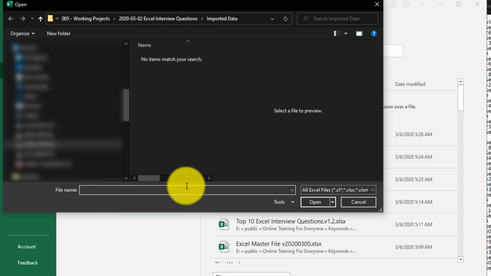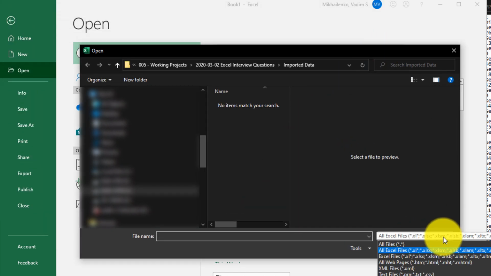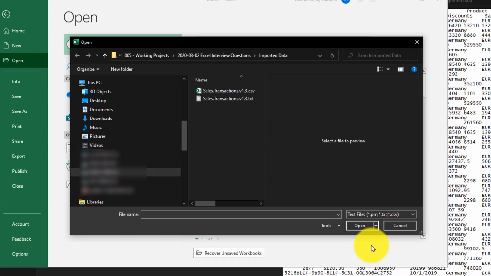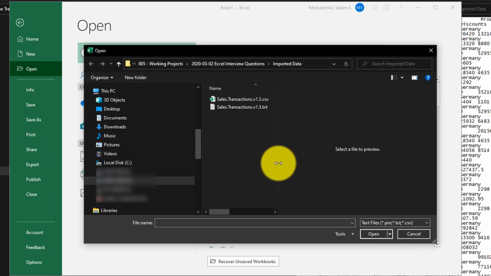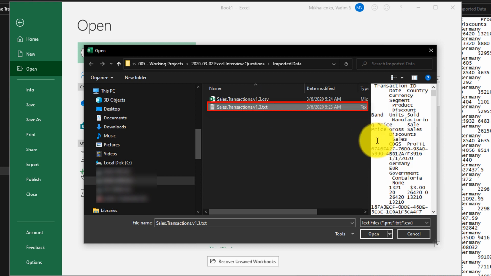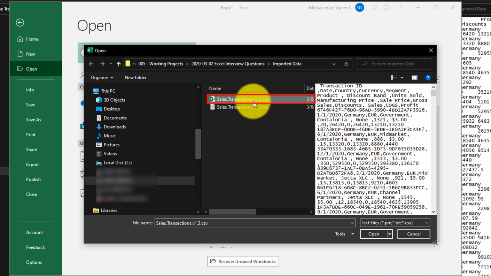and click Browse to better understand where your files are located. And then you need to pick the right type of file. Here you can pick all the files, or you can pick specifically text files. Once I pick text files, I can see those two files I just demonstrated a second ago. We have a file with the extension TXT, which is the tab delimited file, and if you click on this file, you can see the preview. I can also click on the CSV file, which is a comma delimited file, and I can see the preview of that file. In my case, both files are the same, but in your case, it might be different.